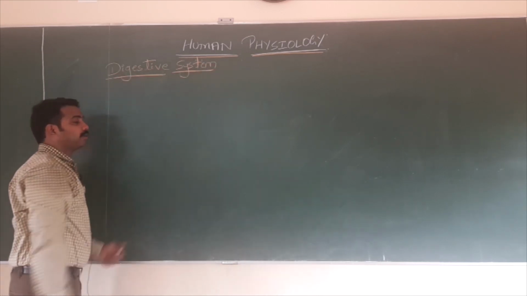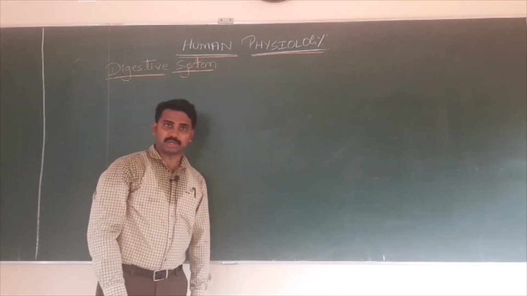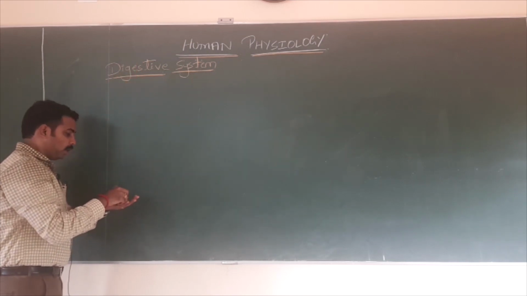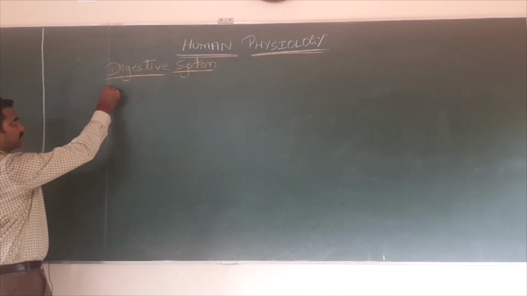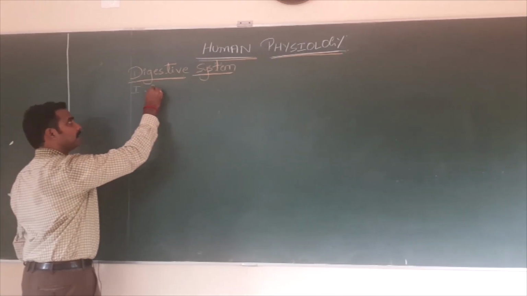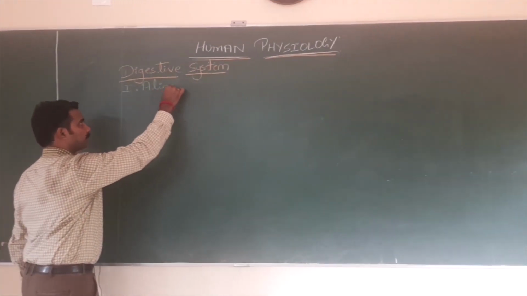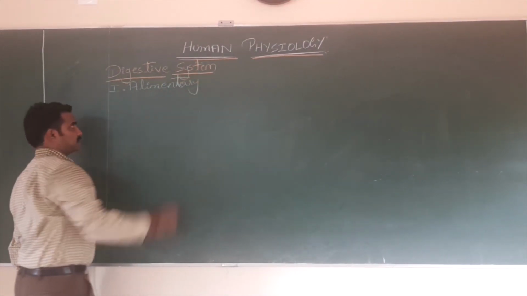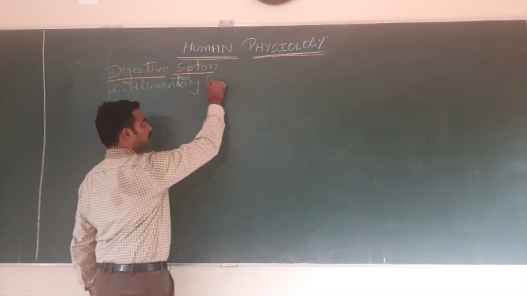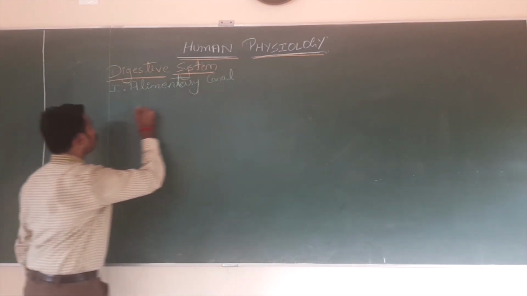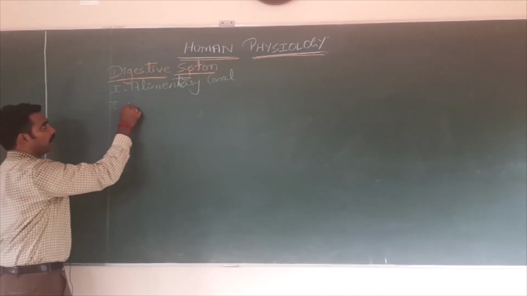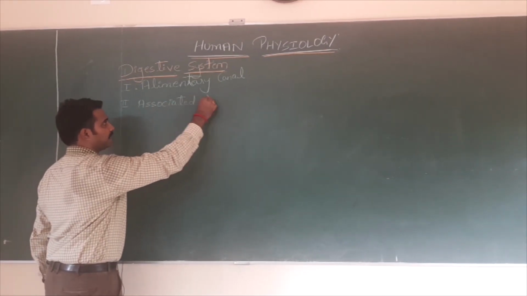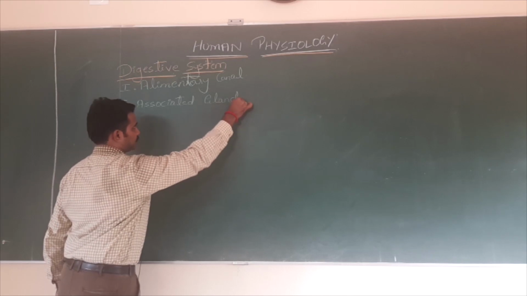Let us start with the anatomy of this system. Our digestive system is a very linear tube which is divided into two parts. They are, one is alimentary canal and number two, associated glands.